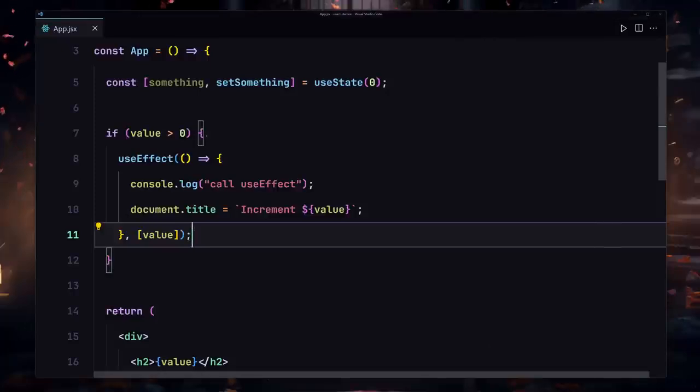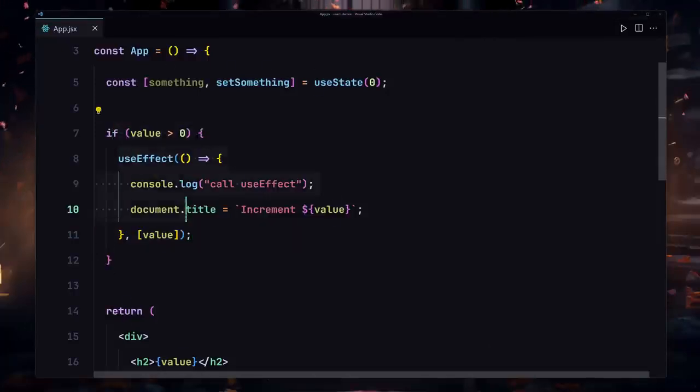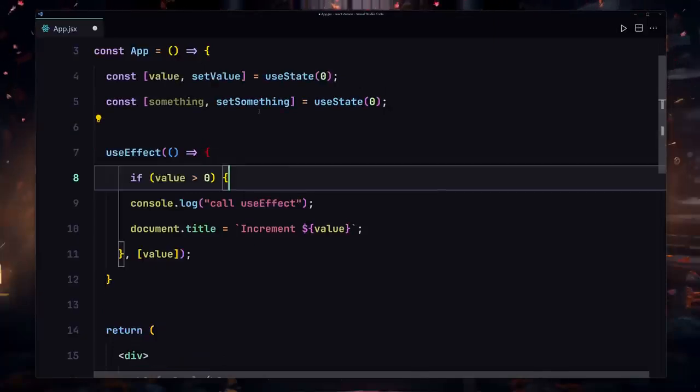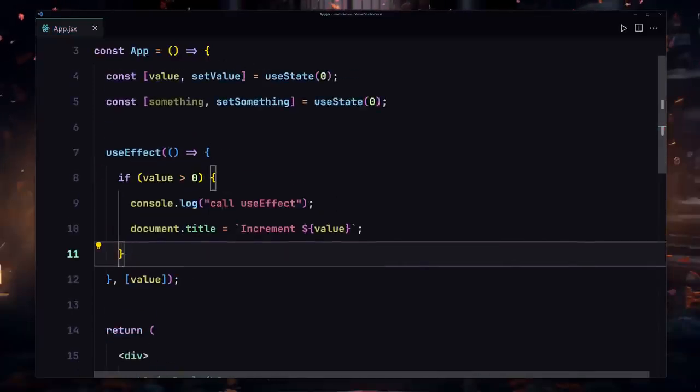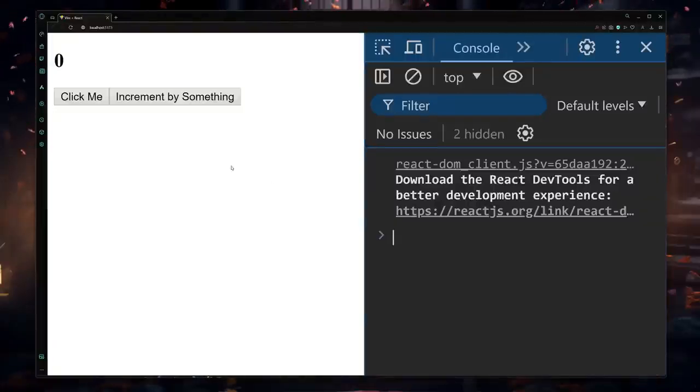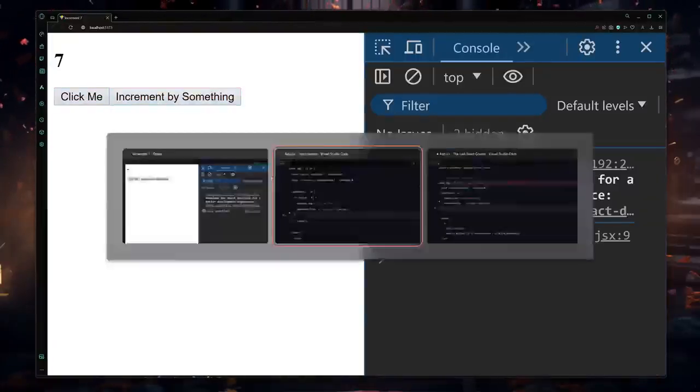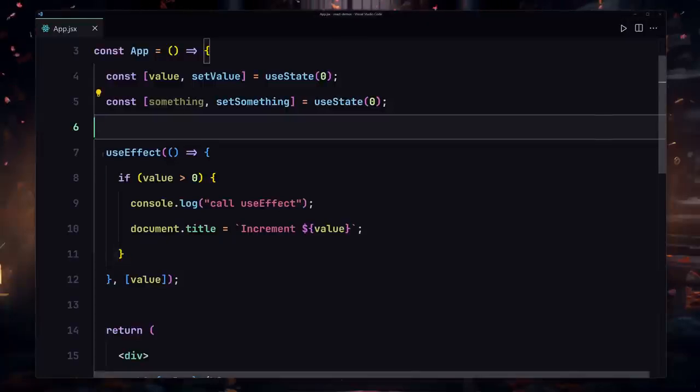Okay, so we are not allowed to wrap our hook inside the conditional rendering. If you want to use some sort of a condition, we have to use that inside the useEffect. So if I just put that inside this useEffect, I'm going to also put that inside this useEffect. And now if I save my file and refresh there, and now I can click on there, and everything will work totally the same. So yeah, that was just the basics of useEffect.